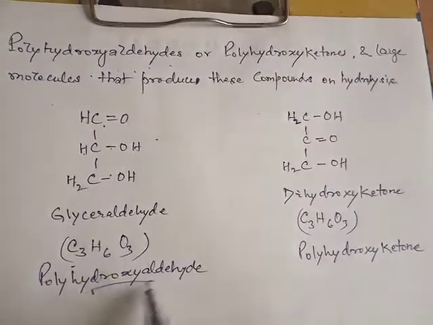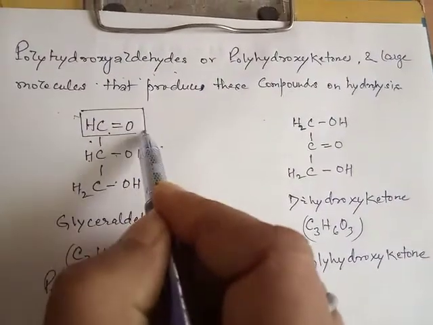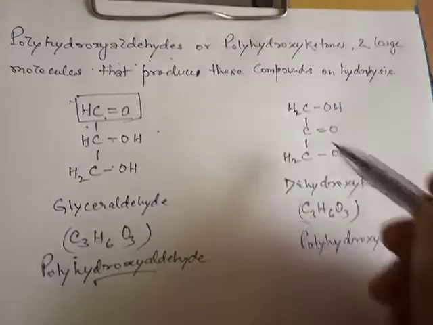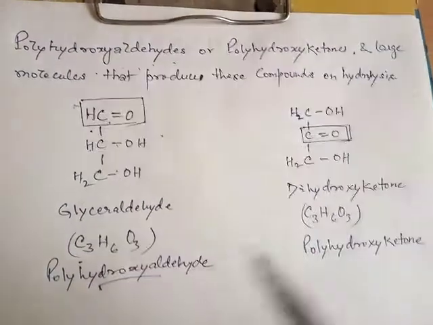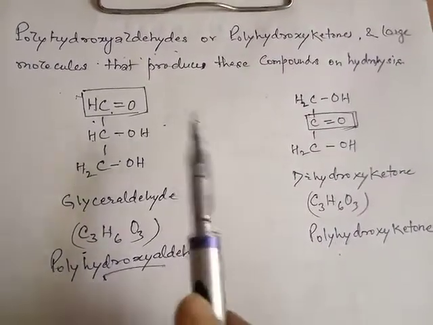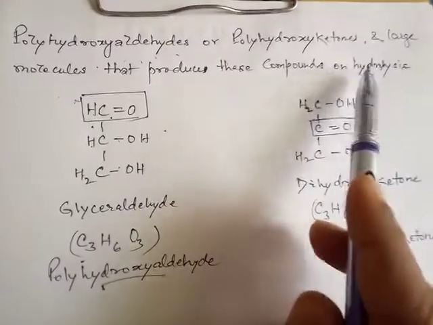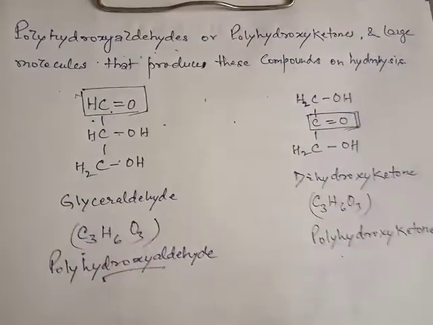We may observe this compound has the aldehyde group, whereas this compound has the ketone group. So obviously we may define carbohydrates as polyhydroxyaldehydes or polyhydroxyketones and large molecules which produce these compounds upon hydrolysis.